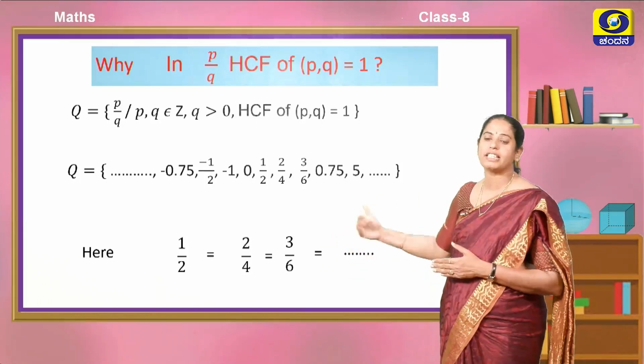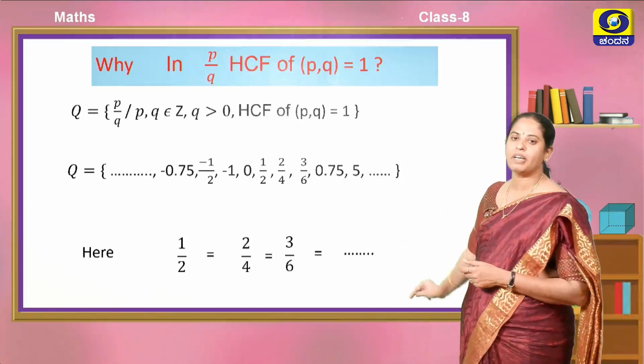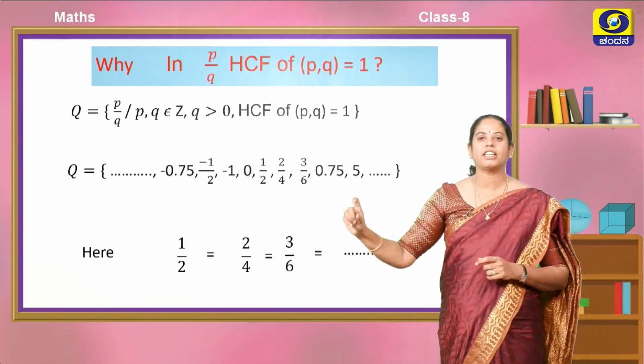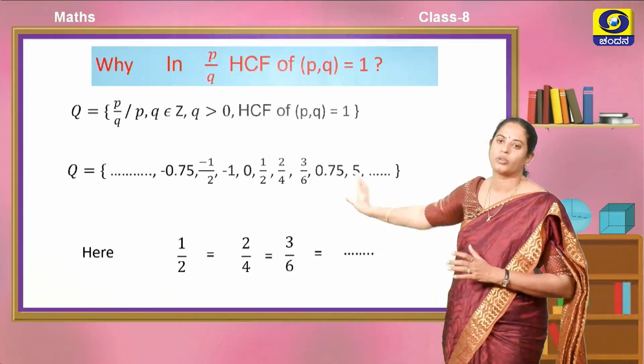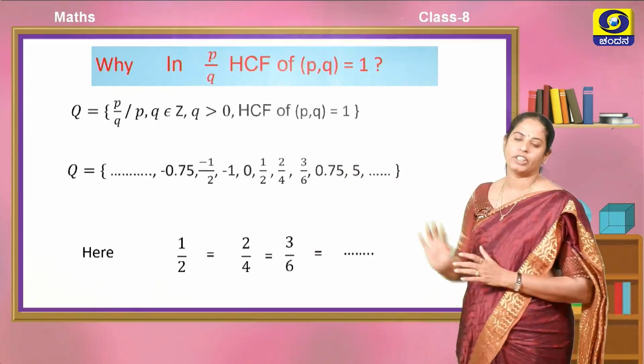These are called equivalent fractions. Instead of listing all 3, we can list 1 by 2 in this group. So, the HCF of p and q should be equal to 1.